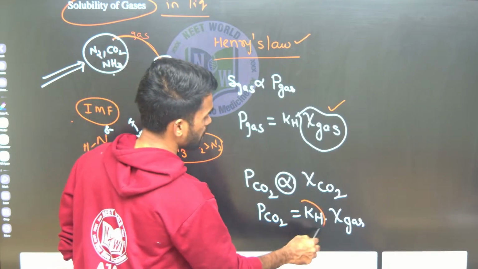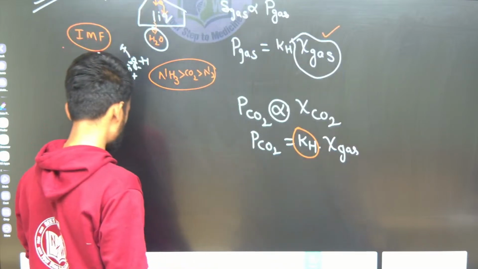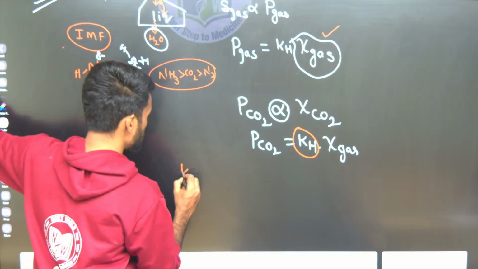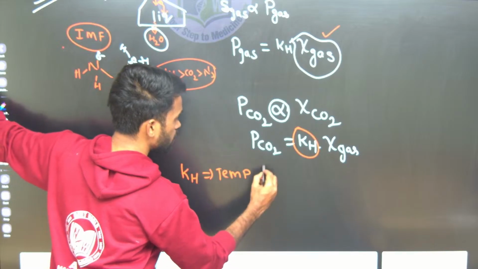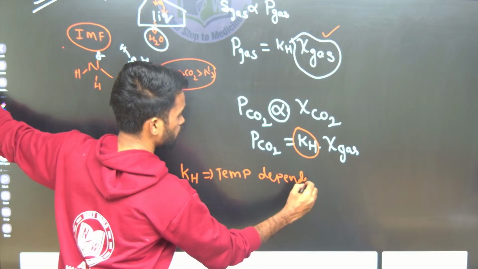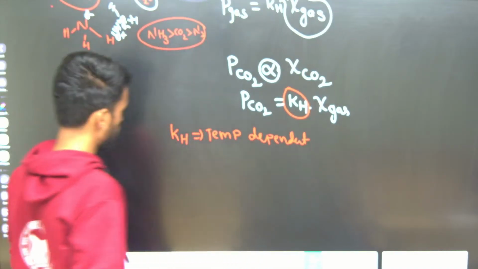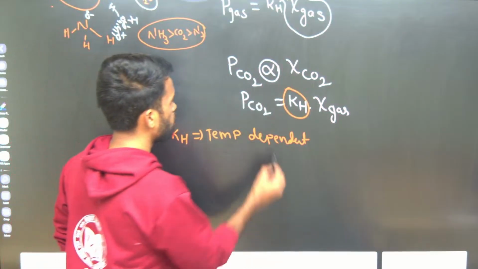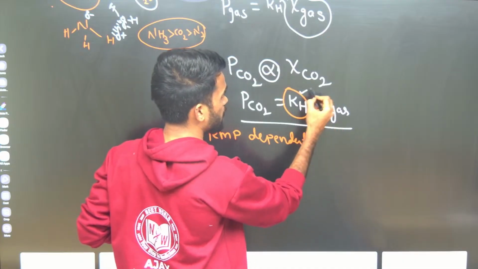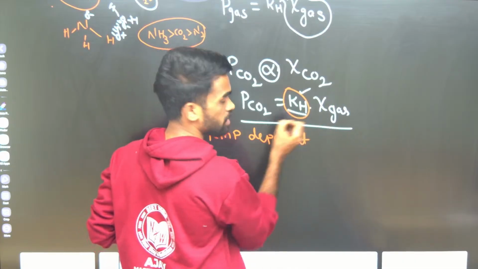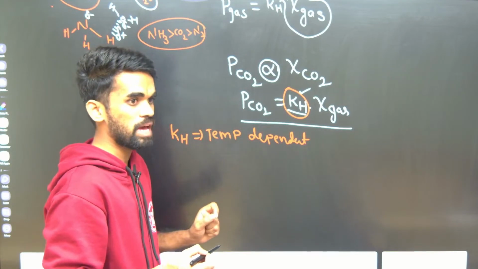KH is called Henry's constant. The value of KH is temperature dependent. Now look at how they are related. I want to get a relation between the solubility of a gas and the KH value. KH is a constant, so for each gas there will be a fixed value of KH.